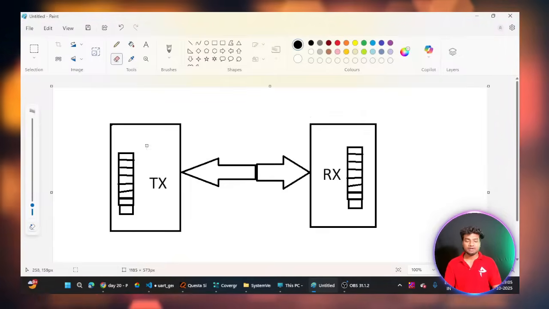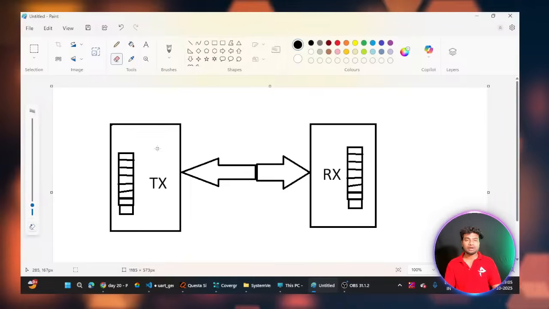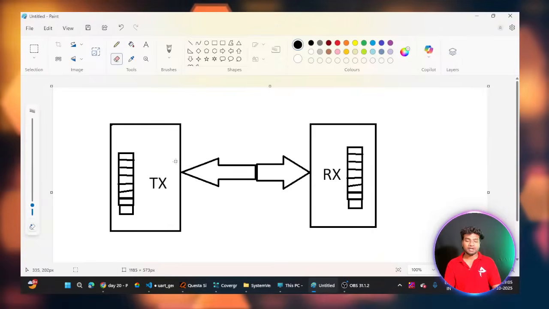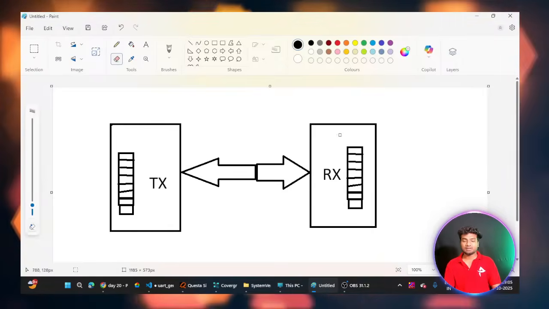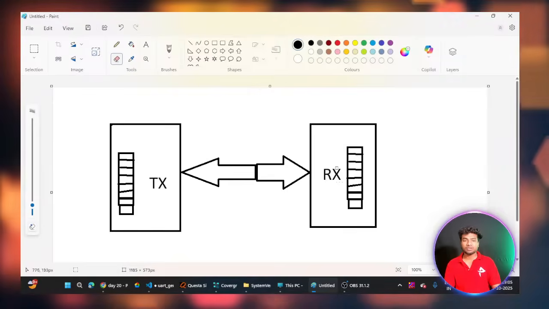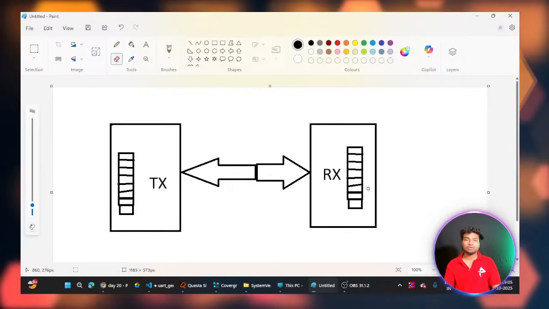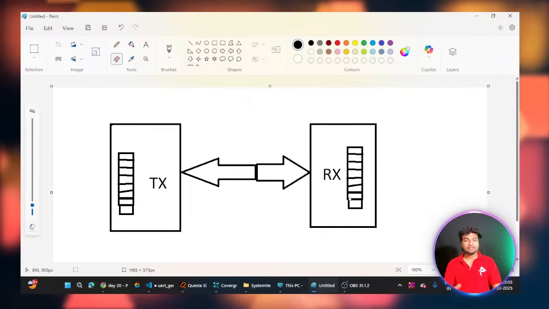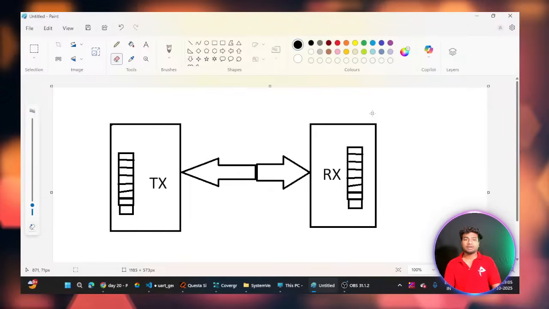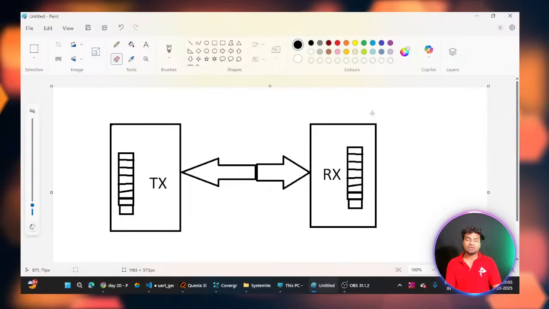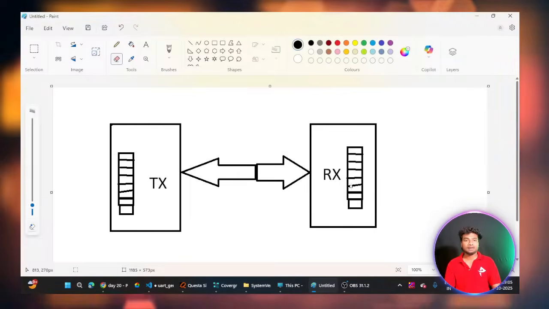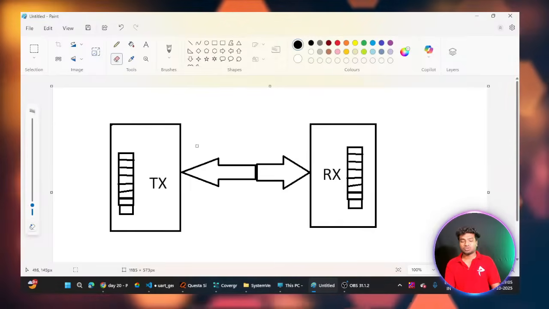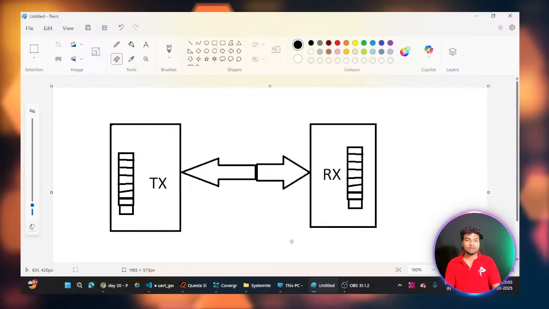What I will check means, whatever data I send, if I send the data of 10 from the transmitter to the receiver, I will check whether the receiver receives the value 10 or not. If it receives any other junk value, it means I have made a mistake in my design code. So I will check the receiver. If I receive the value of 10, okay, the receiver works correctly and the transmitter works correctly, everything is fine, so your protocol is working correctly. This is how we can verify the design code we wrote yesterday.